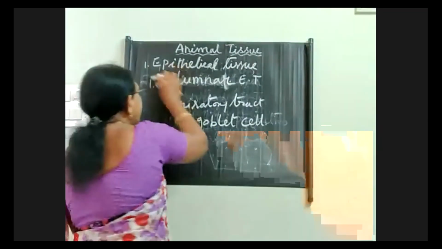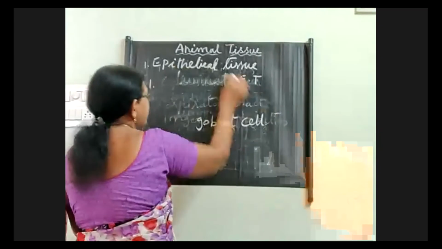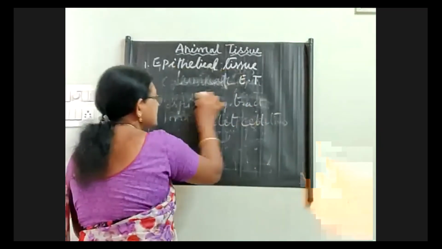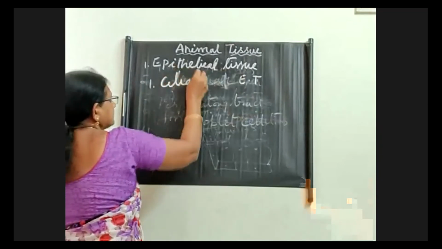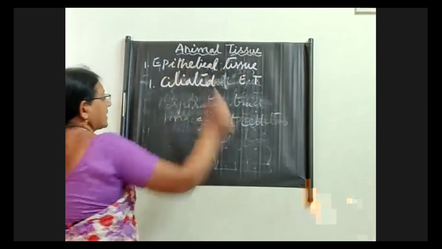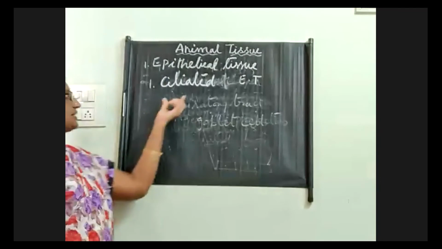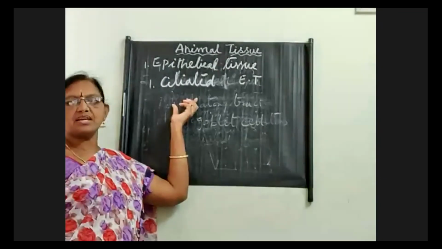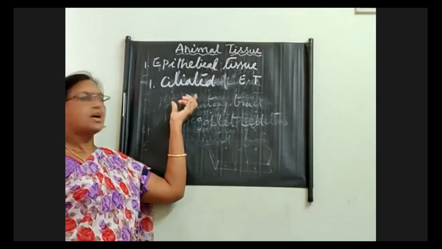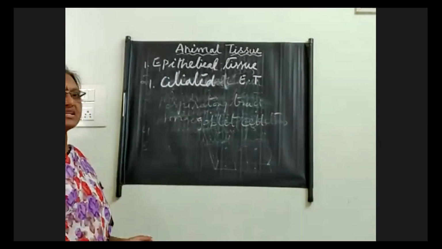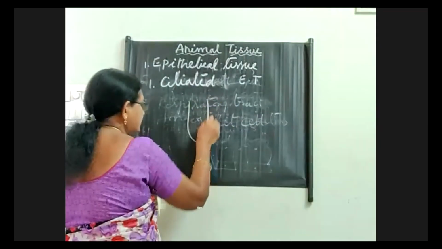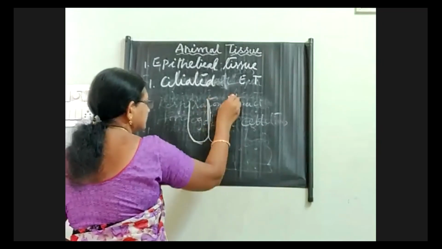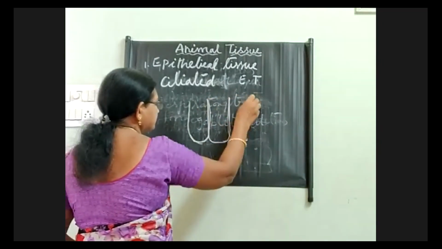Okay, then children, the last one is ciliated epithelial tissue. What is the last one? Ciliated epithelial tissue. Whenever we see the ciliated epithelial tissue, the cells are present like this.